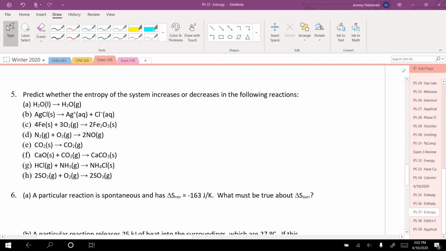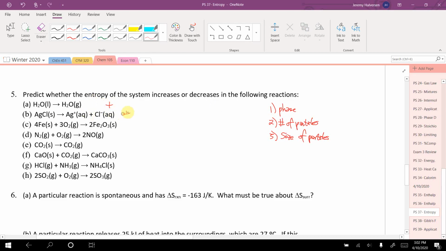Okay. Number 5, we look at each of these. So remember, first is phase, then number of particles, then size of particles. All right, so we've got liquid to gas. Which increases or decreases? Liquid to gas definitely increases.